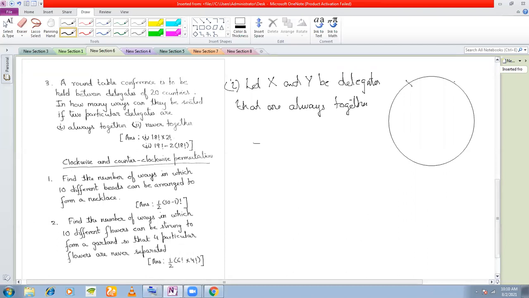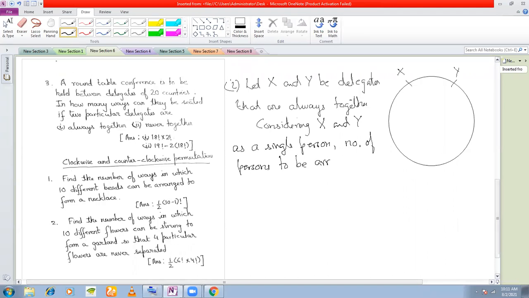Considering X and Y as a single person, the number of delegates to be arranged in the circular table.